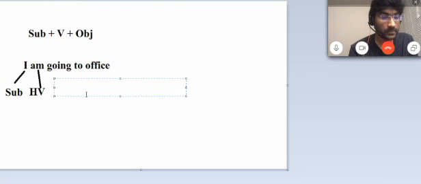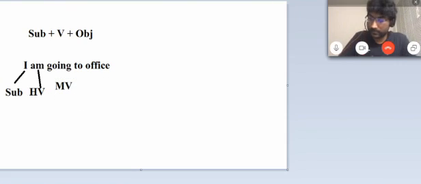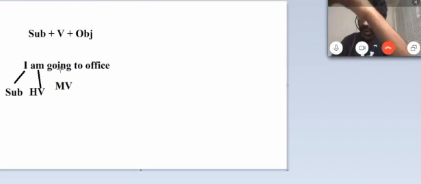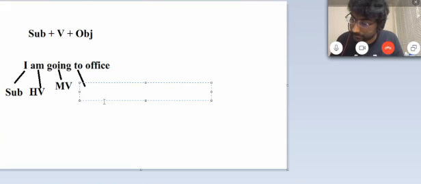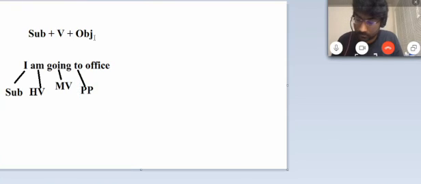And going is the main verb. Main verb. And "to" is a preposition. I want to make everything understood here. To is a preposition, PP. Right. Office is the object.